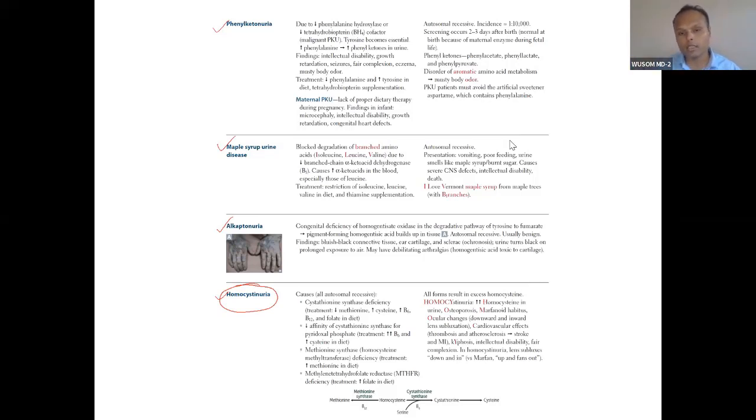So this seems to be a little bit complicated, but it's not, because we have been building our foundation for homocystinuria. We have done homocystinuria and the vitamins associated with it: B6, B9, and then B12.